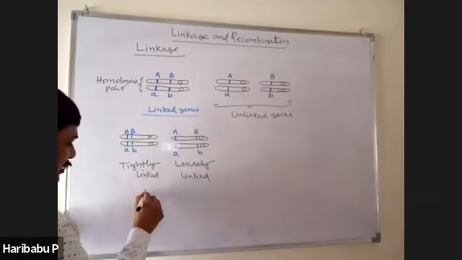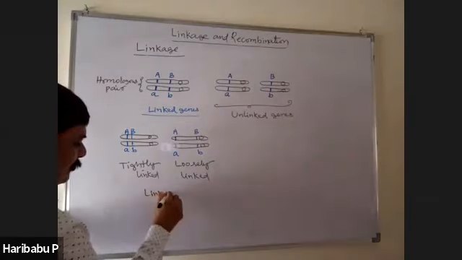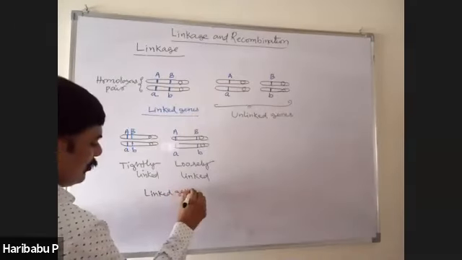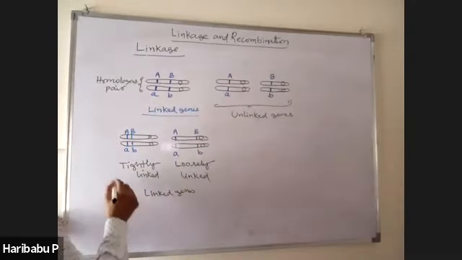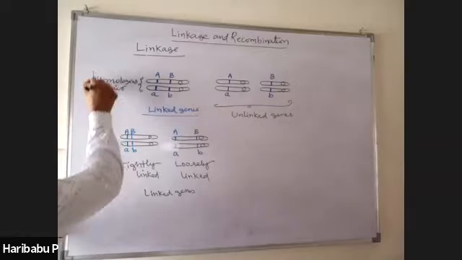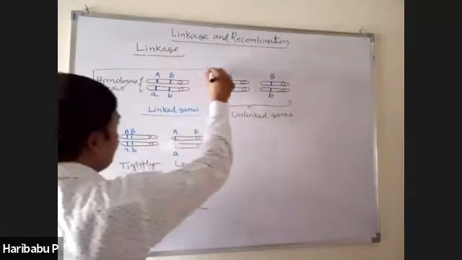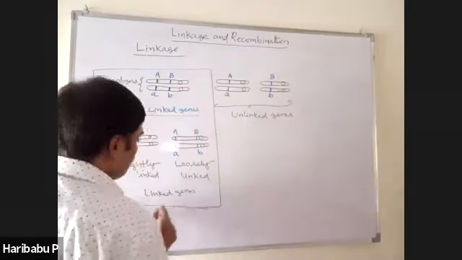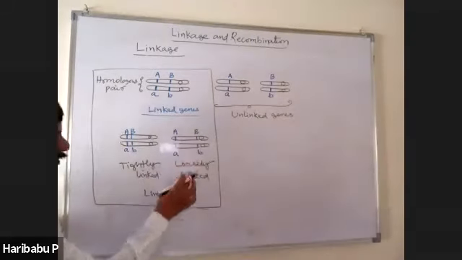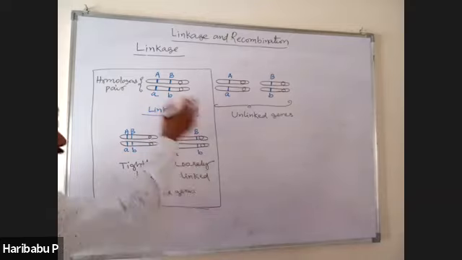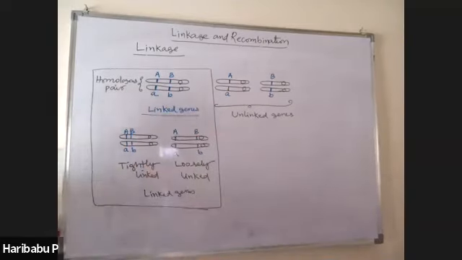All these are linked genes. If they are present closely, they are tightly linked genes. If they are present distantly, they are loosely linked. All are linked genes. Okay, right.